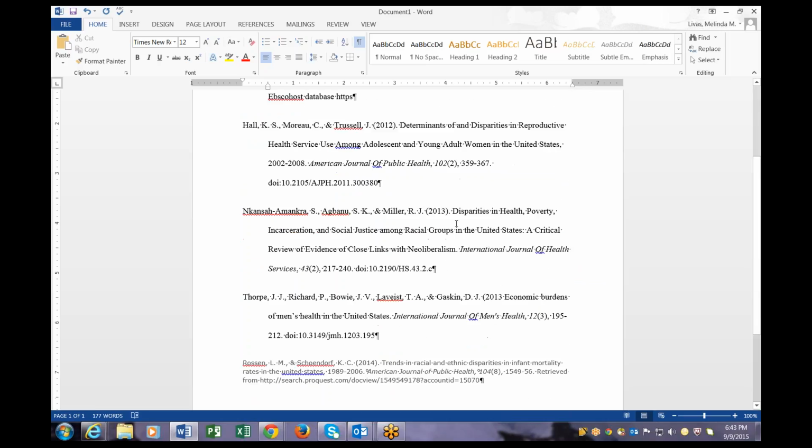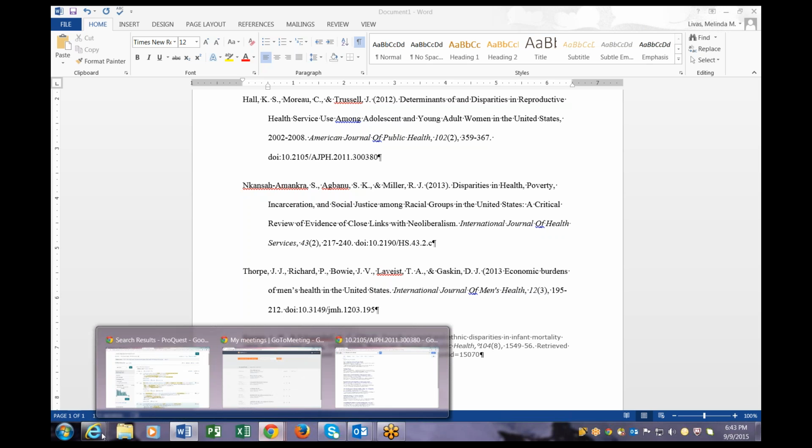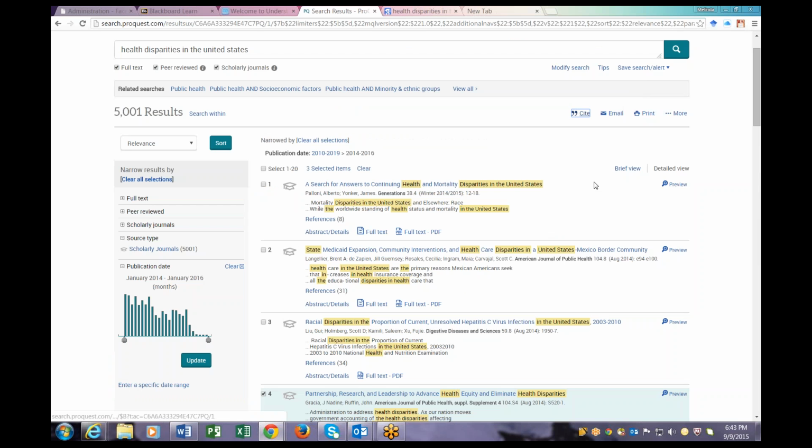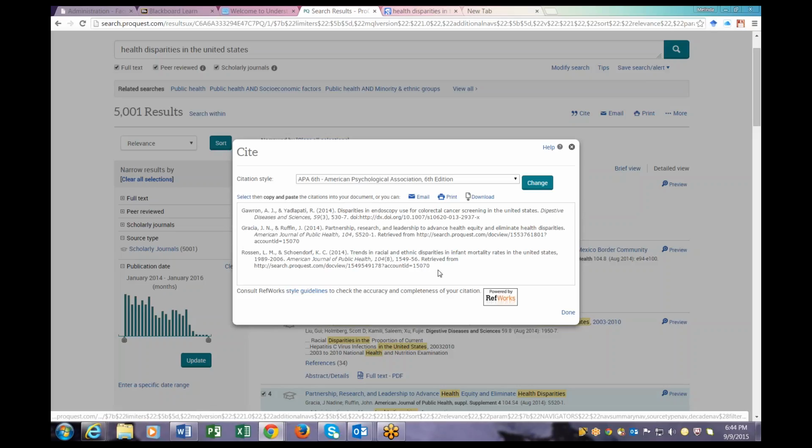Sometimes these are the things that you have to go through to clean up your citations when you get them from the databases. It's okay to use the databases to help you with the citing. As a matter of fact, we want you to use the databases to help you with the citing because that's what we pay for. That's why we get that feature. But guys, just make sure you go in and clean it up.